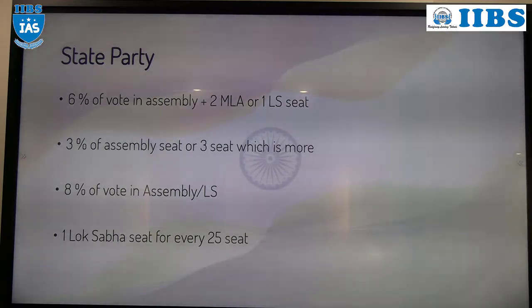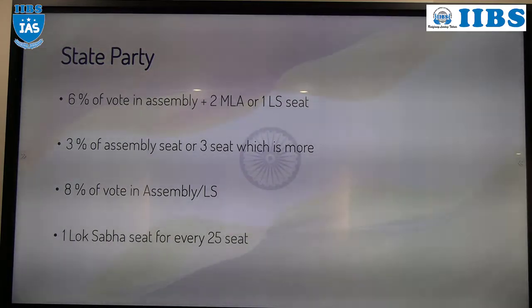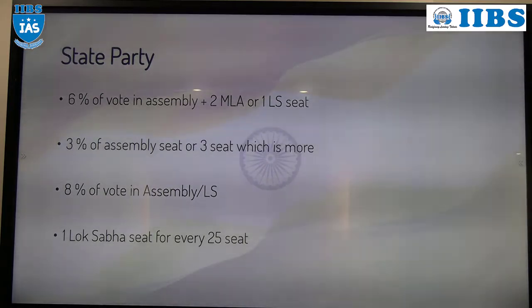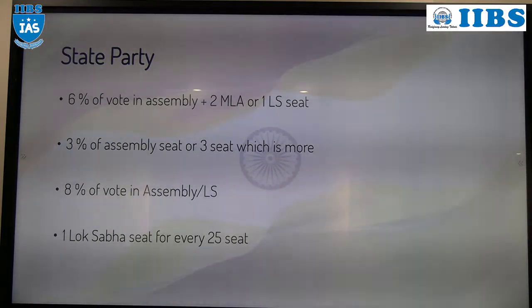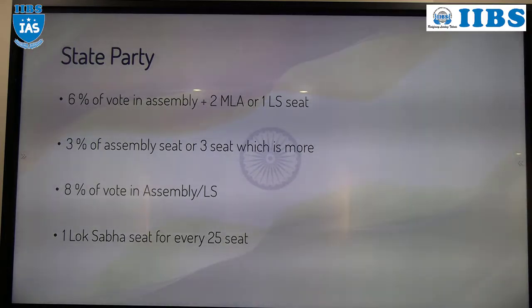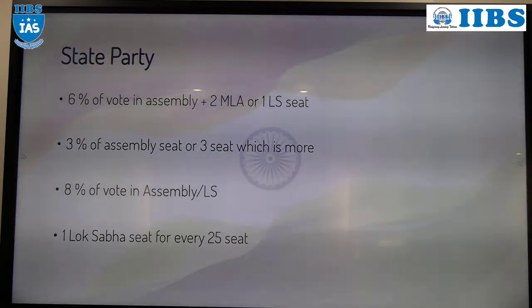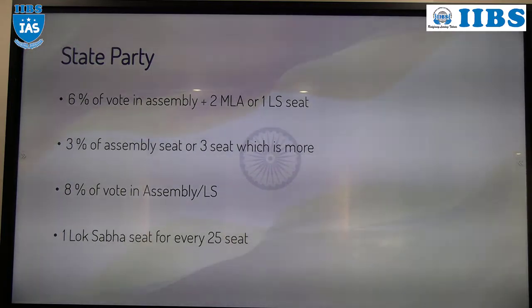Next, if the total number of votes is 1 lakh and the party got 4,000 votes but only 2 MLA seats, at that time the 3% will be applicable. Understood? Whichever is more.